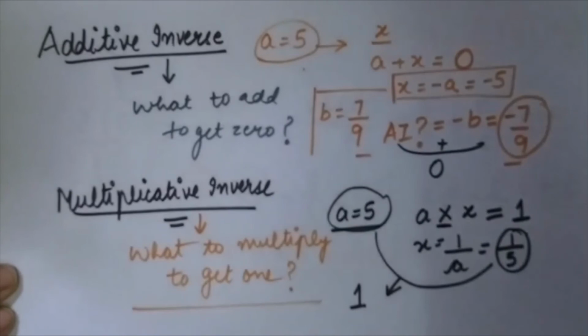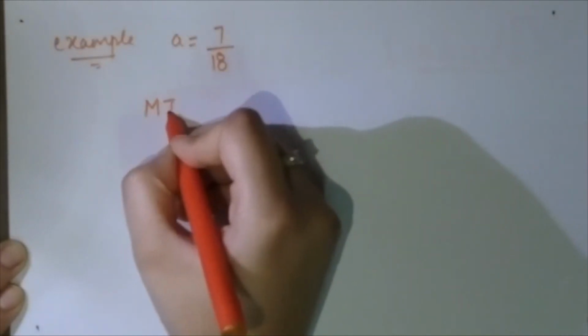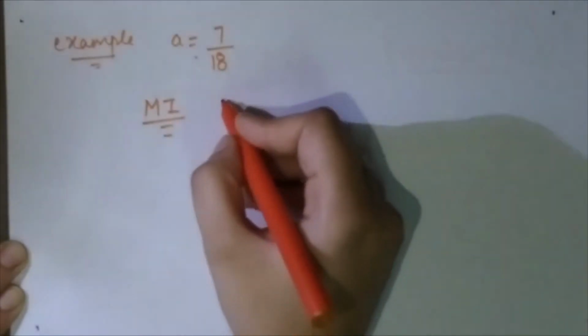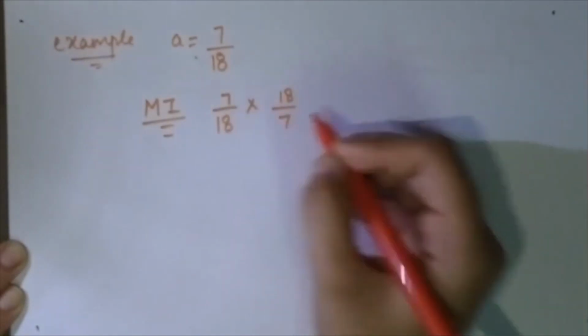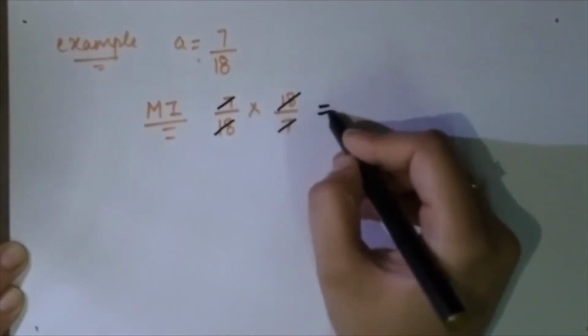I will be giving one more example. Now let us take a is equals to 7 by 8. The multiplicative inverse is the one which when multiplied gives us 1. So see, 7 by 8 multiplied by 8 by 7, this term gets cancelled out and we get 1.